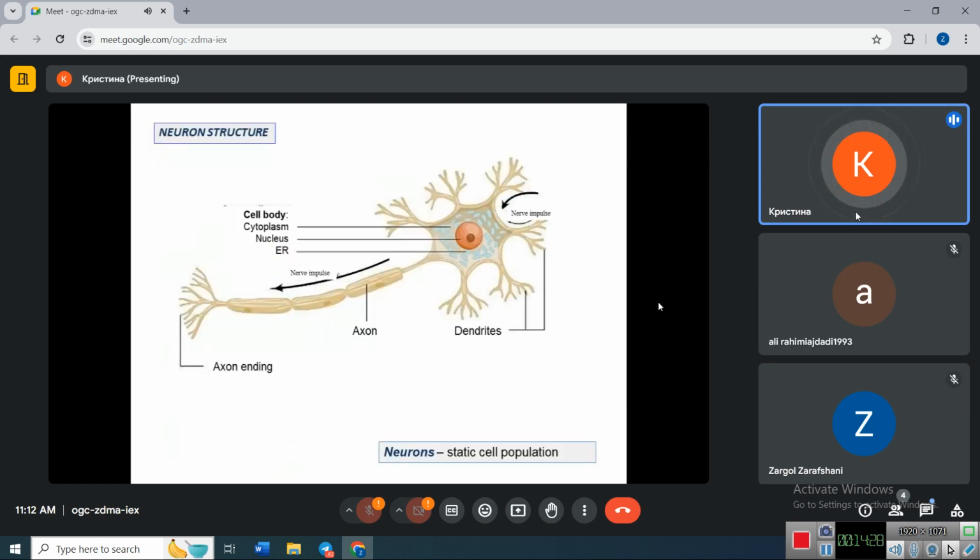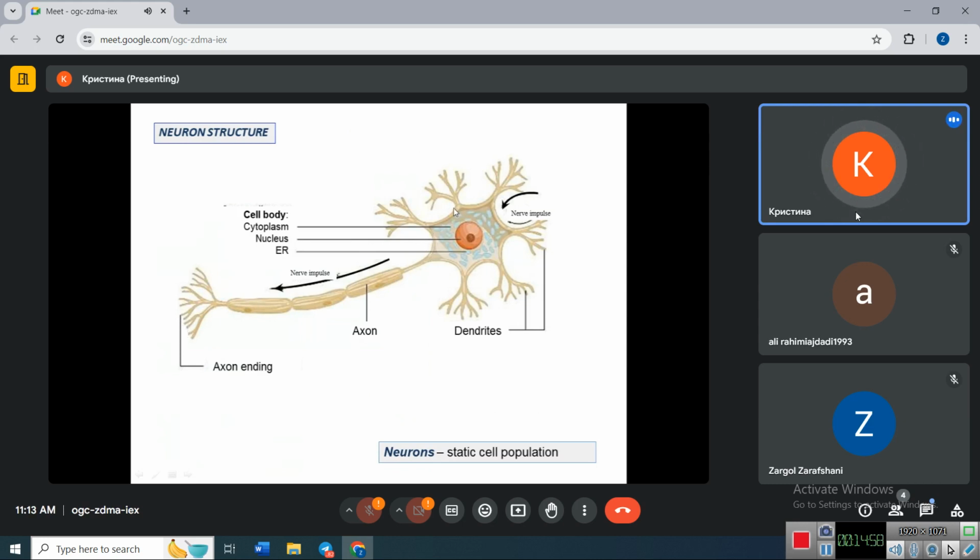So, here you can see the structure of the multipolar neuron. It has many dendrites, which are branchy processes. They grow from the cell body, which is also called the cell soma. This is Greek for body, soma. And from this soma grows one axon, which is branchy at the periphery.